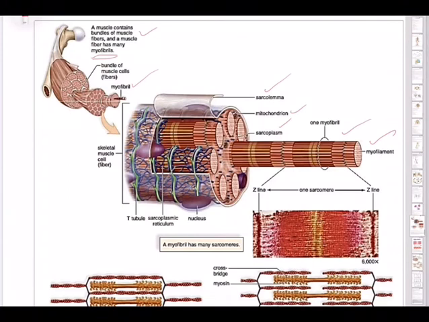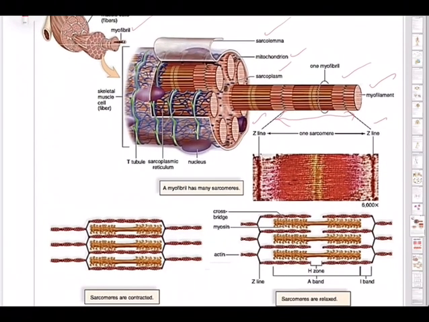So one myofibril will be like this, having many myofilaments. And if you carefully observe, we have a Z line and another Z line. Between the two Z lines, we said just now, is a sarcomere, one sarcomere.